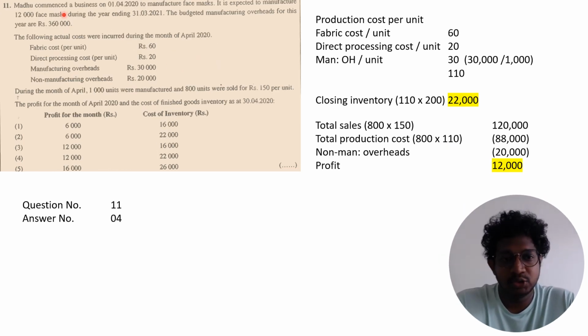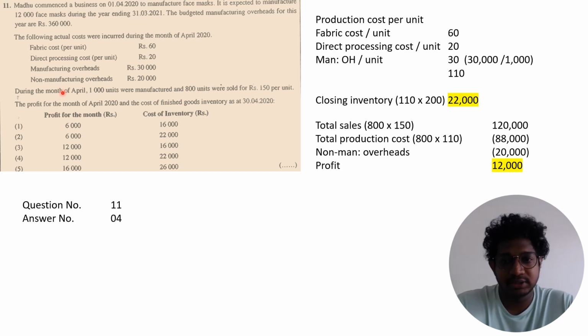Number 11. Madhu commenced a business on 1st of April 2020 to manufacture face masks, and it is expected to manufacture 12,000 face masks during the year ending 31st March 2021. The budgeted manufacturing overheads for this year are 360,000. The following actual costs are given. They are asking for the profit for the month and the cost of the inventory, right?